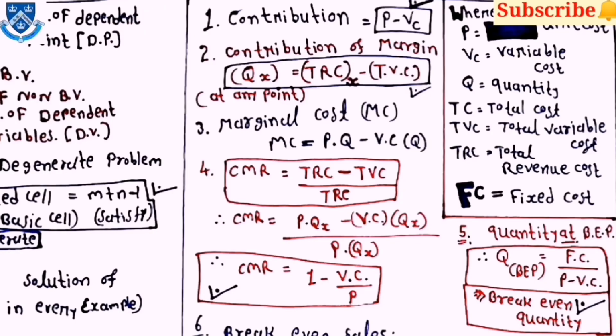Then after some equations are there. First one is contribution equal to P minus VC. Then contribution margin at QX is equal to TRC minus TVC. Then marginal cost MC is equal to PQ minus VQ. Then CMR is equal to (TRC minus TVC) upon TRC. Then CMR is also equal to (PQX minus VQX) upon PQX. Then the quantity Q at BEP is equal to FC upon (P minus VC), and CMR is equal to 1 minus VC upon P.